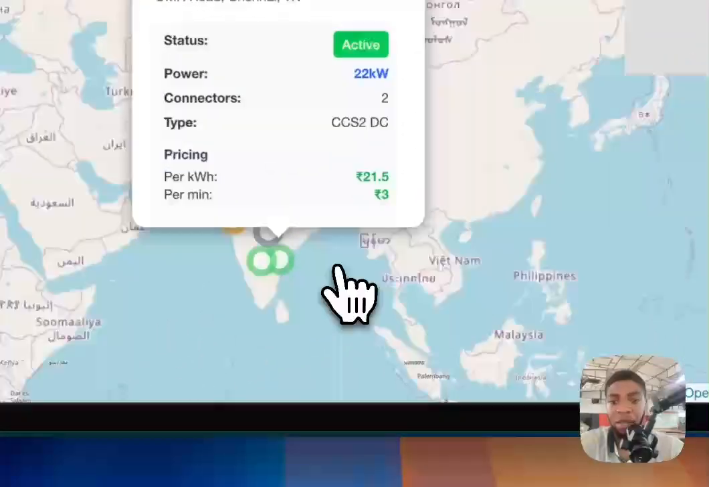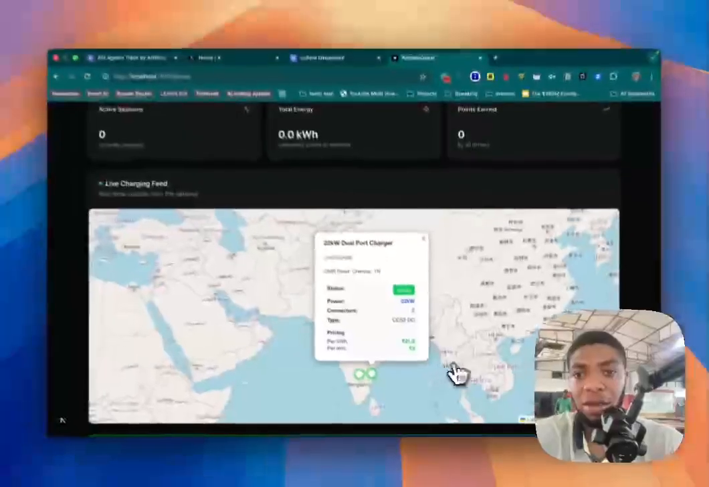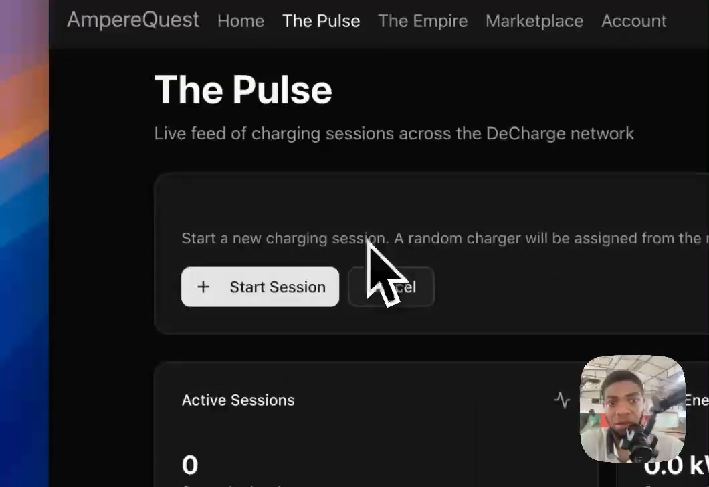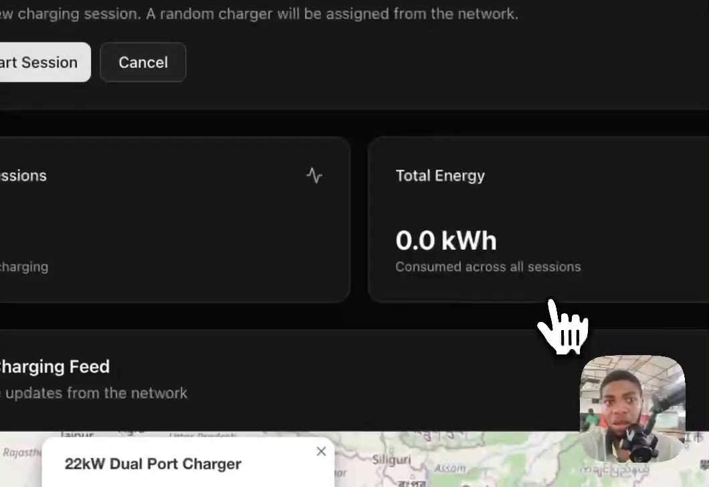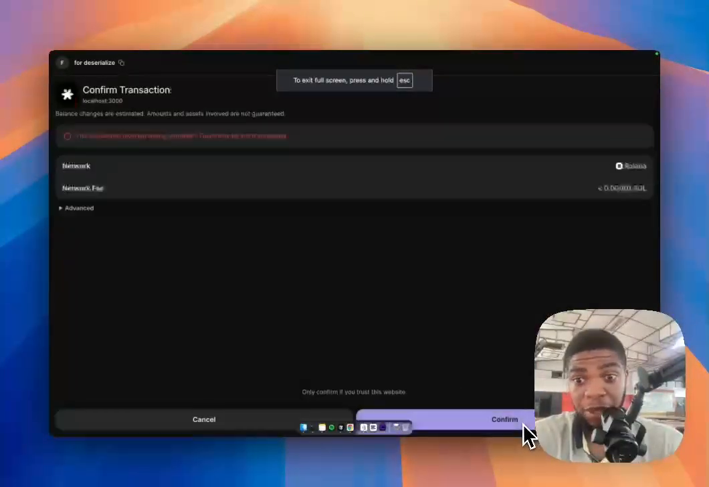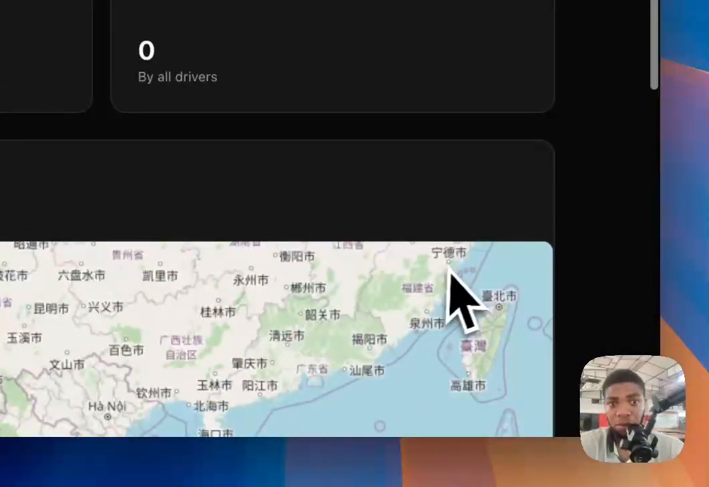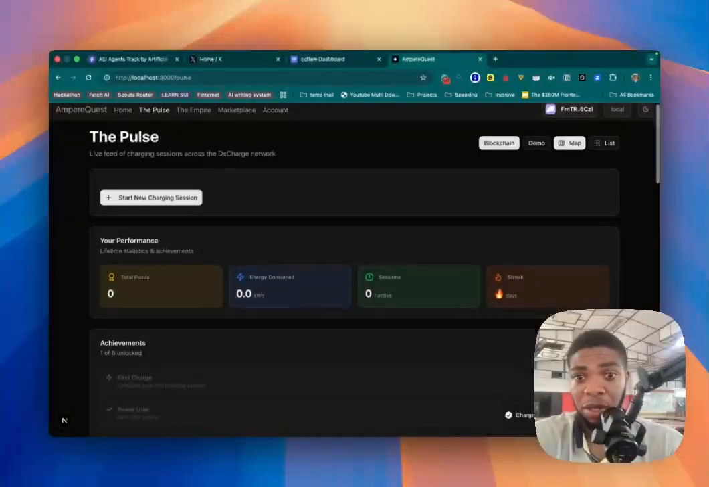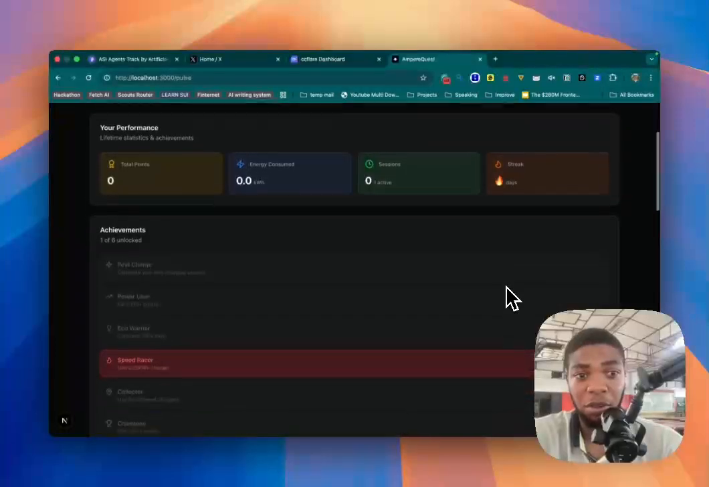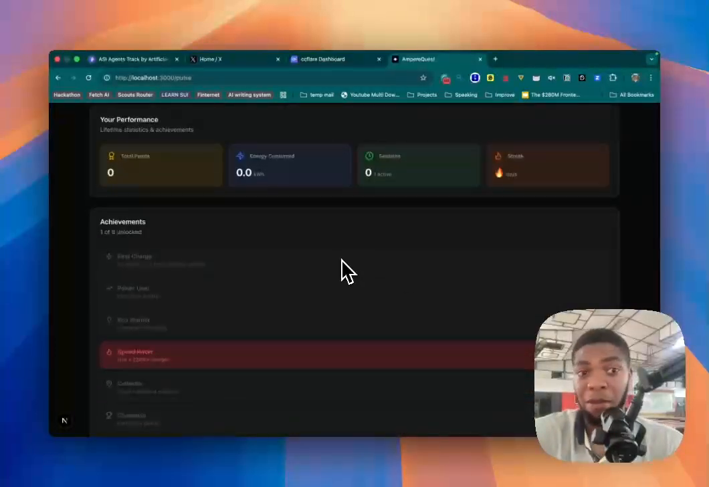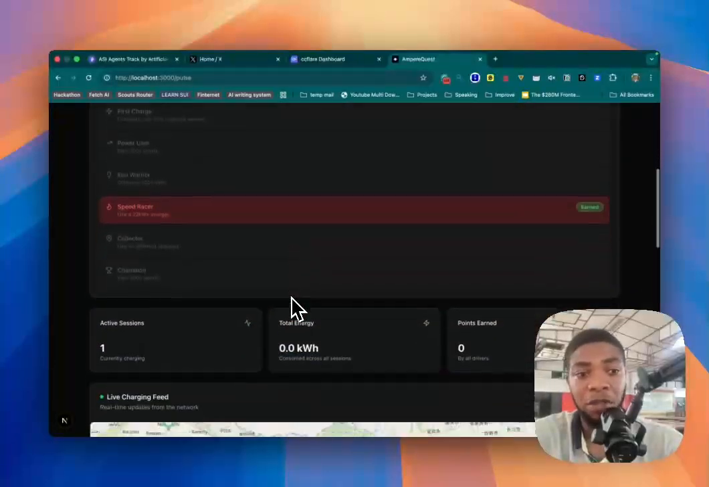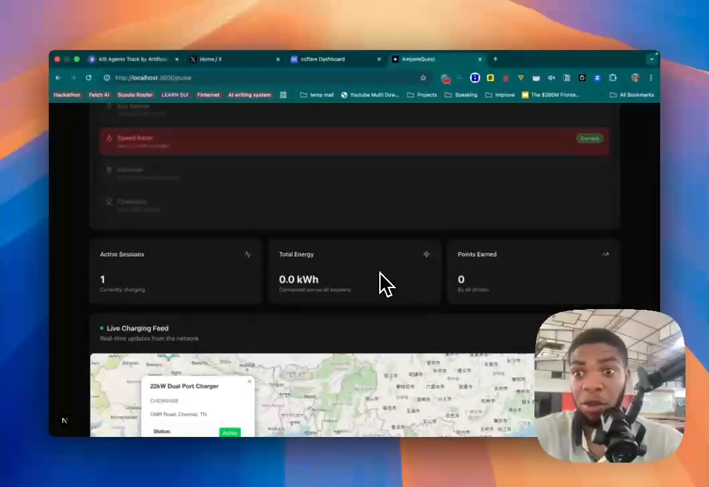Then here, any driver can go to a station and start their charging session. Once they start their session, everything is recorded on chain for transparency's sake, and then they get awarded. You can see the active sessions, days, and the streaks. So you can keep doing this. They get points and achievements, such as first charge, power user, eco-friendly, collector, and those kinds of things. So we get it, over time.